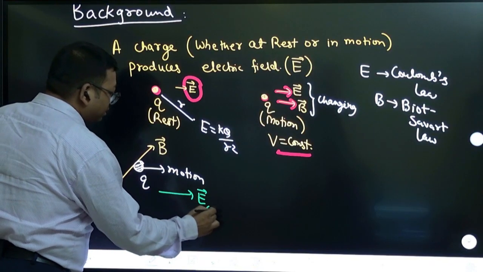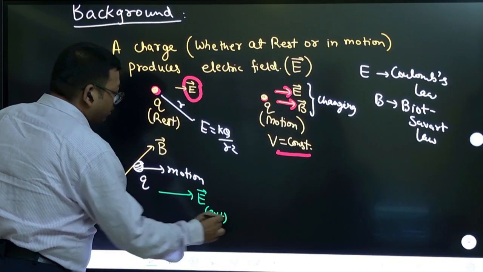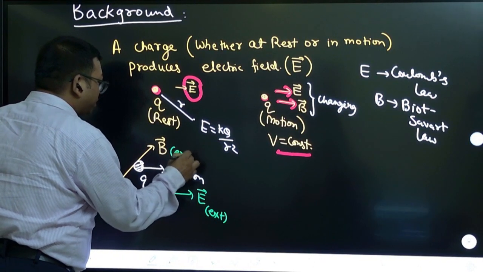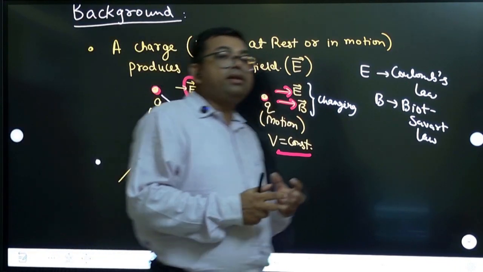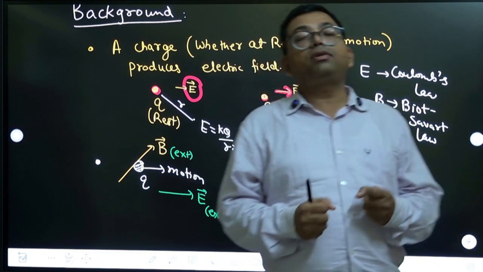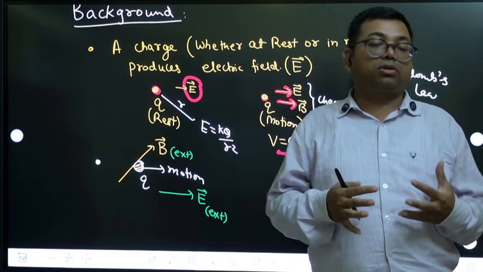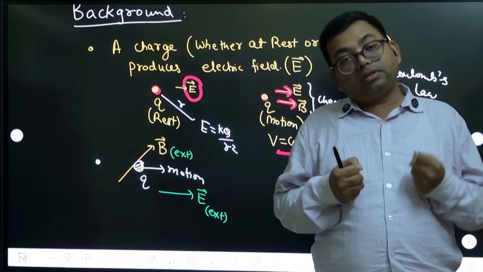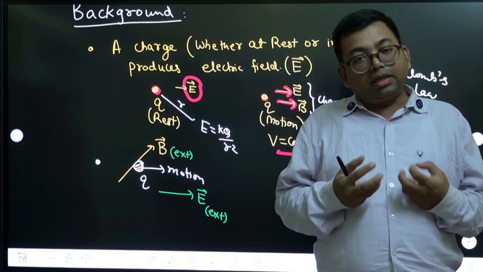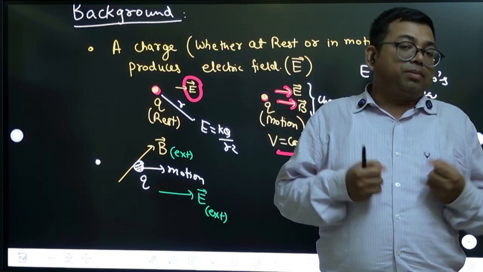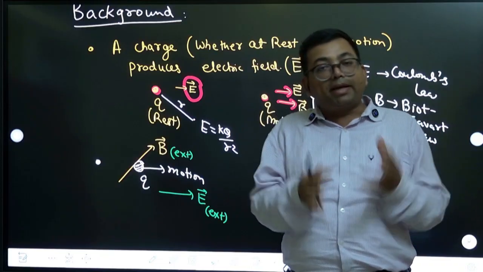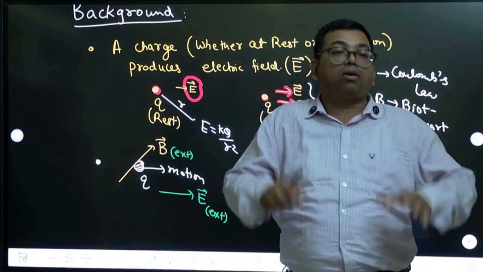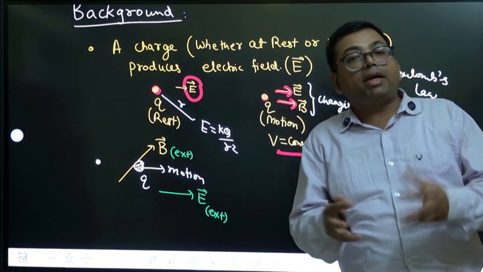These are external fields, external electric field, external magnetic field. So in the presence of external electric field and external magnetic field, this charge will experience force. Why? Because this charge is like a charge, right? A charge will experience electric force definitely, and it is also going to experience magnetic force because it is like a magnet now. Moving charge is like a magnet.